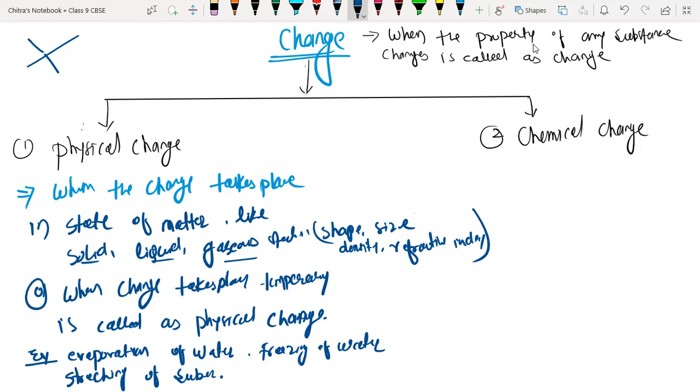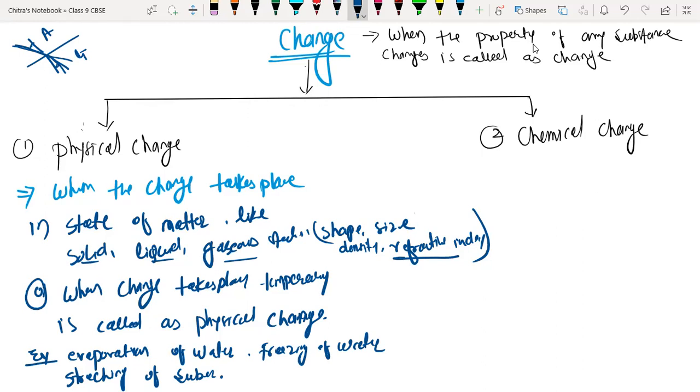No, I'm just discussing the refractive index. When a light ray enters from one medium to another, suppose here we have air, so it is the rarer medium. Here we have glass, so it is the denser medium. When a light ray enters from the rarer medium to the denser medium, it bends toward the normal. Instead of going in a straight line, it bends toward the normal. So the angle of refraction and angle of incidence are different, and their ratio is called the refractive index. So when all these changes take place in a substance, it is called a physical change.